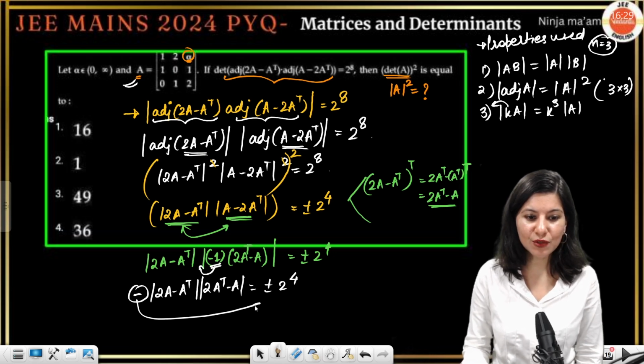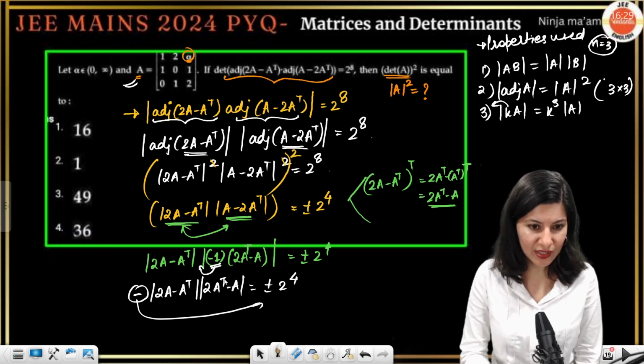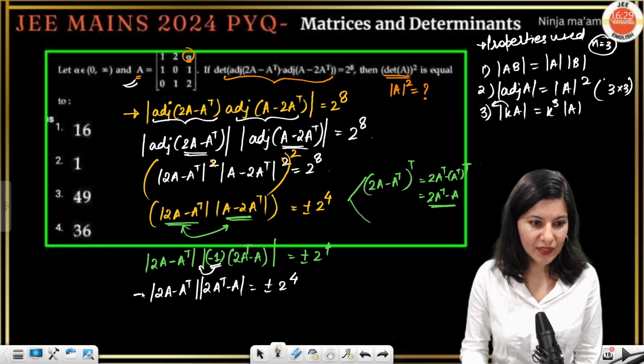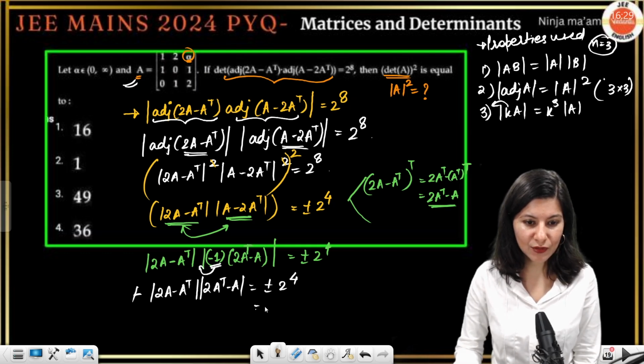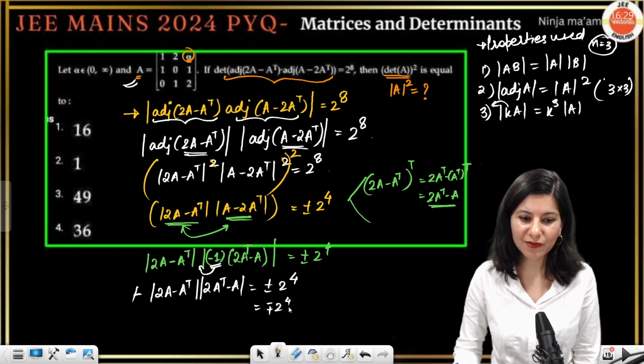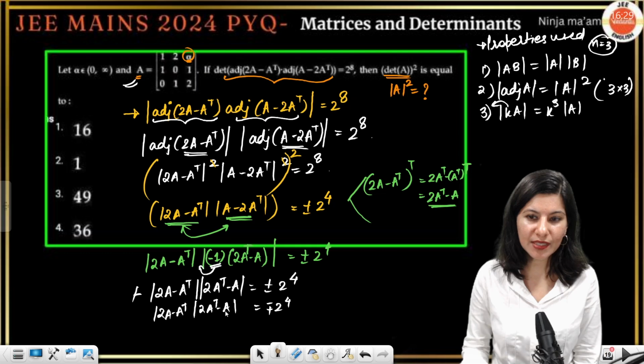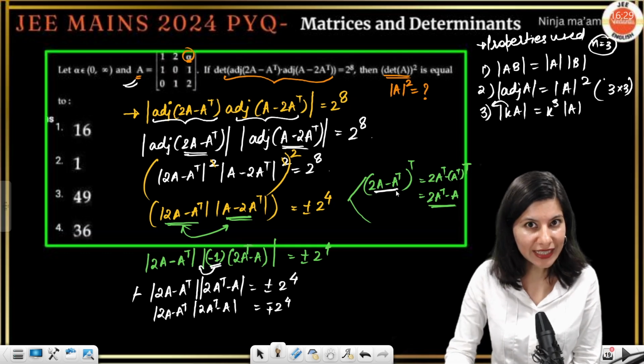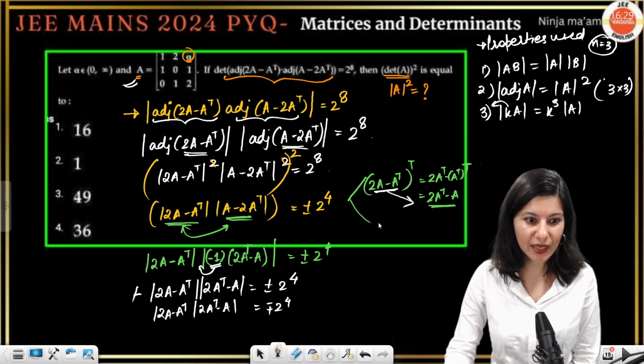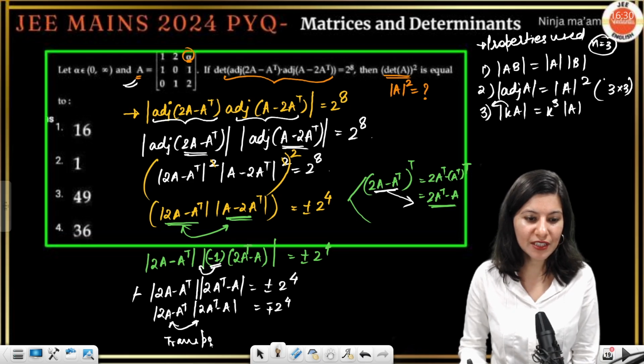This minus sign, if you shift it over here, will make zero difference, so it becomes minus, plus 2 raised to power 4. Again the same thing: determinant of 2A minus A transpose times determinant of 2A transpose minus A. Now, can you see? I already told you, if you take this and take transpose, you are going to get this. So these two are transpose of each other, yes or no?